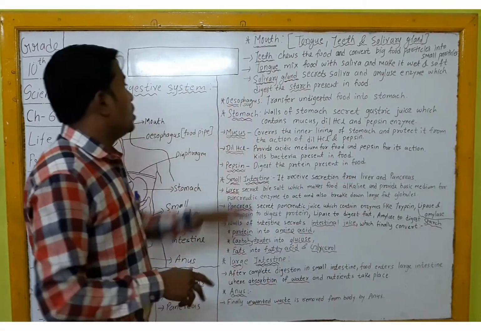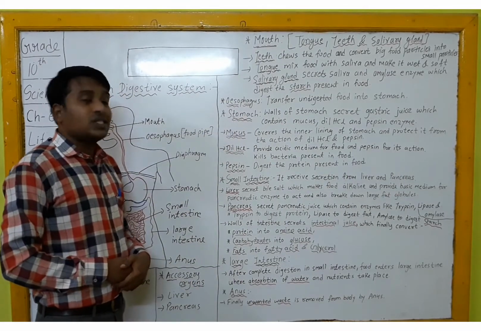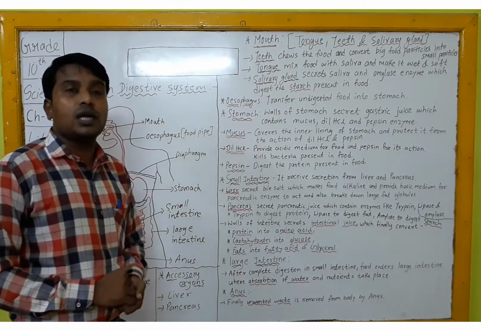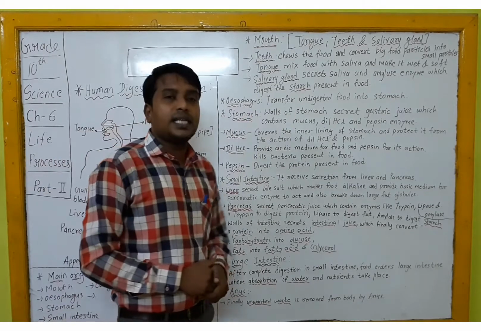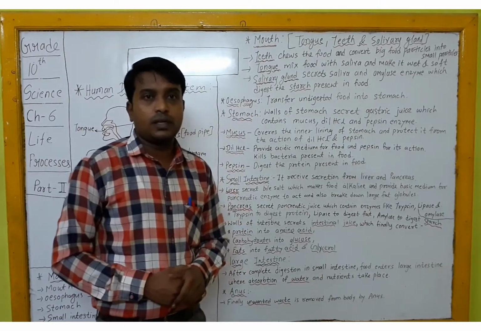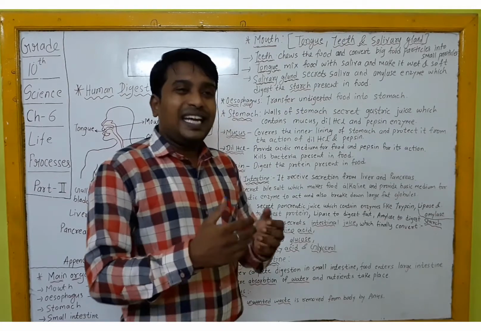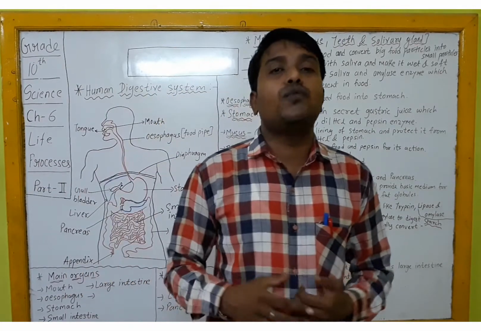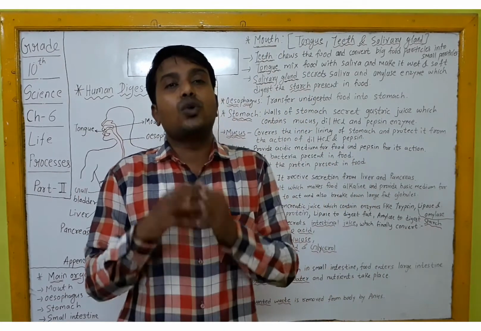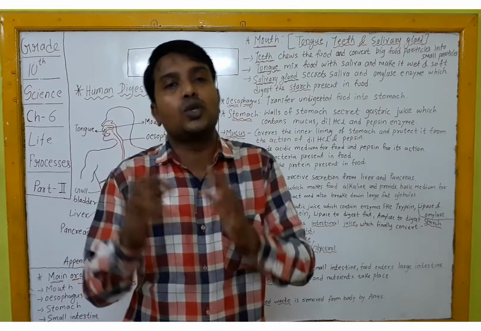Okay, now the stomach. As soon as the food enters the stomach, the walls of the stomach secrete gastric juice. See, each and every organ through which your food is going to pass, your food is going to receive one type of secretion from those organs.